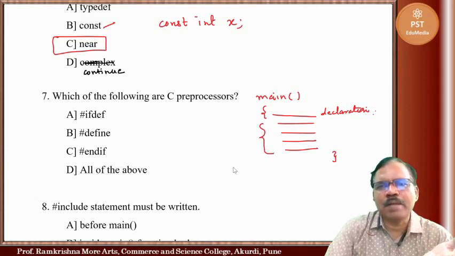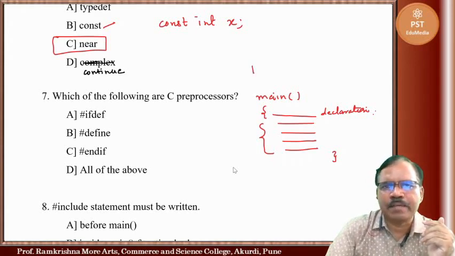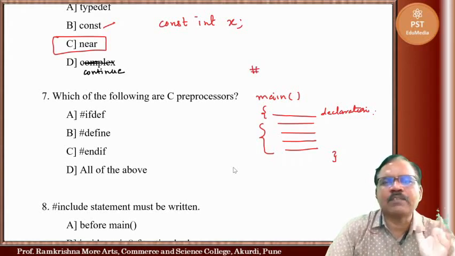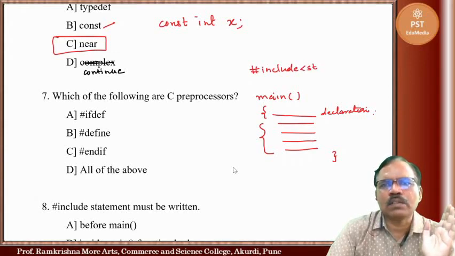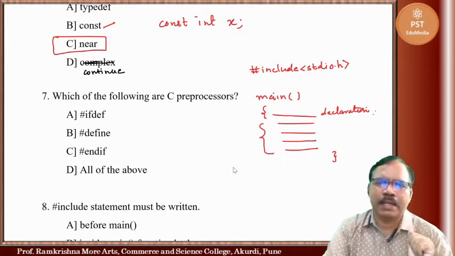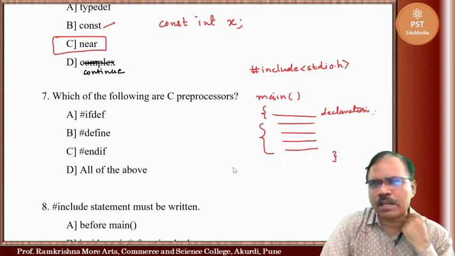Now, to run the program, we require certain preprocessors, and that preprocessors we write before main. And we start with hash. So one preprocessor is include. Using this, we can include some header files like standard input output file stdio.h.